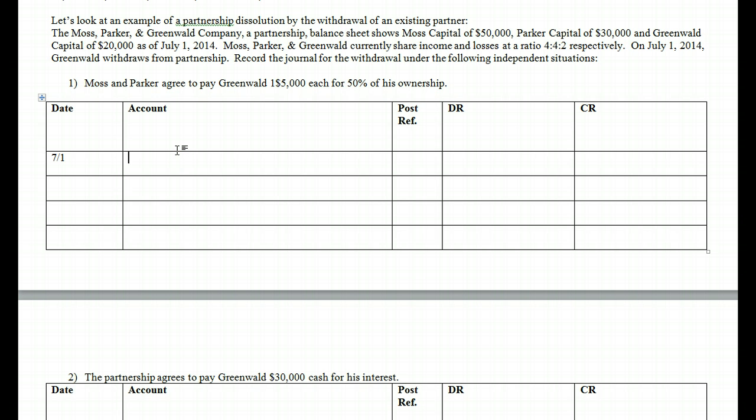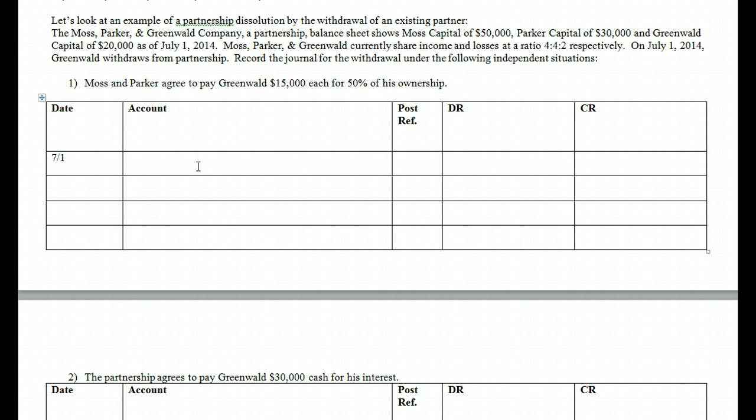All right, so again, what's happening here? Well, one, Moss and Parker agree to pay Greenwald $15,000 each for 50% of his ownership. Now, again, when we look at this, we have to ask ourselves, cash movement, who's paying who? Well, in this case, Moss and Parker are paying Greenwald, which simply means it is coming out of their ownership, and that's supposed to be $15,000. So they're each paying him $15,000 in order to get 50% of his ownership. Again, in that instance, the cash is moving outside the scope of the partnership, so we do not need to record the actual cash movement.